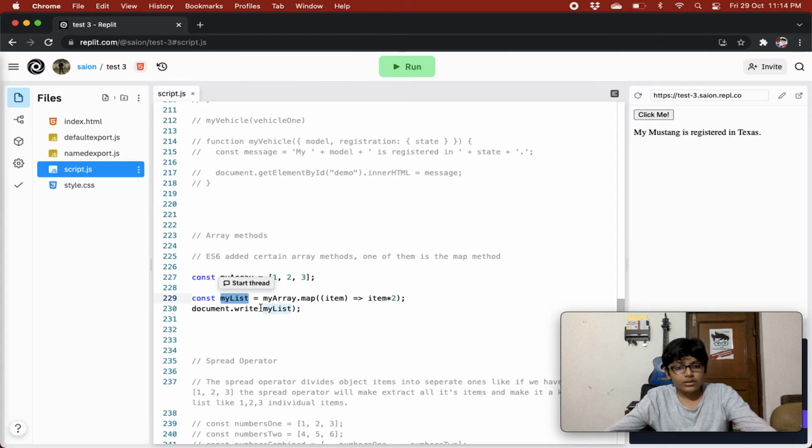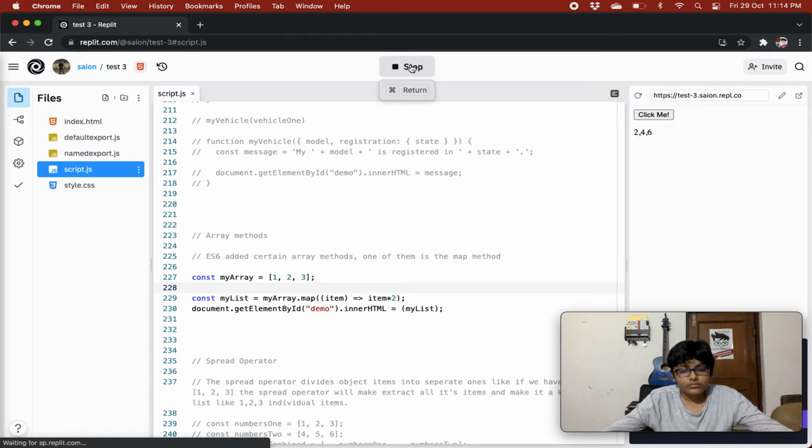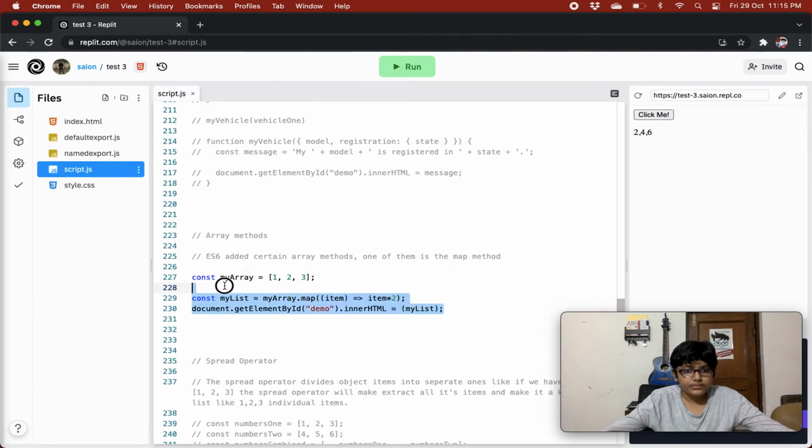Now we'll have in my list the values 2, 4 and 6, because for every item we are doing item times 2, so basically the double values. So we have 2, 4, 6, quite cool.